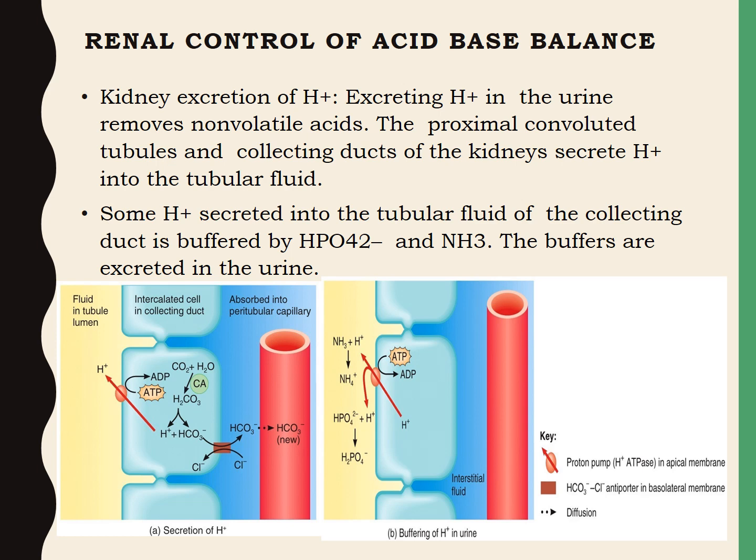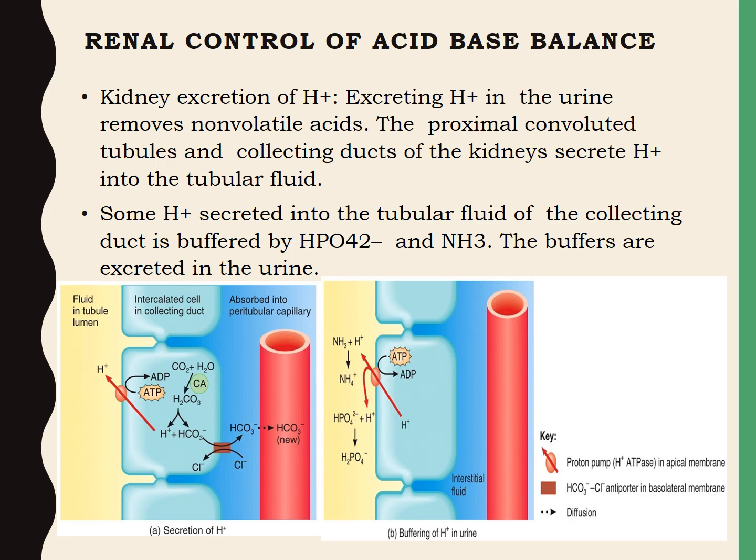and this bicarbonate diffuses into the peritubular capillaries, and the bicarbonate that enters the blood in this way is new, that is, this bicarbonate is not filtered, it is produced inside the intercalated cells, and for this reason the blood leaving the kidney in the renal vein may have a higher bicarbonate concentration than the blood entering the kidney by the renal artery. And the second type of intercalated cells, in this the proton pump is in the basolateral membrane and the chloride bicarbonate antiporters in the apical membrane, that is opposite to this system.